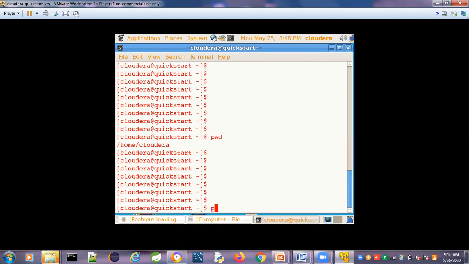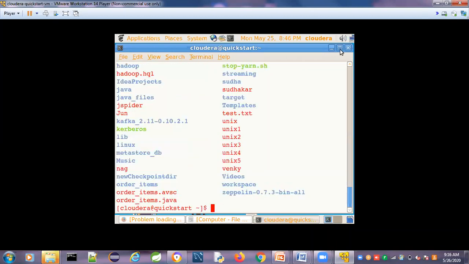Currently we are in the home directory. To know where you are, in which path, you can type pwd, present working directory, or current working directory. Currently I am in /home/cloudera. Home is the home directory, and Cloudera is my ID. With the help of this ID, I connected to the Linux operating system. By default, you will be under the home directory. To check what files and directories are in the home directory, you can use ls.